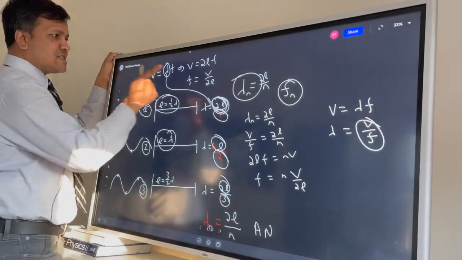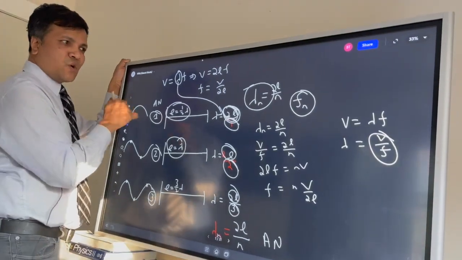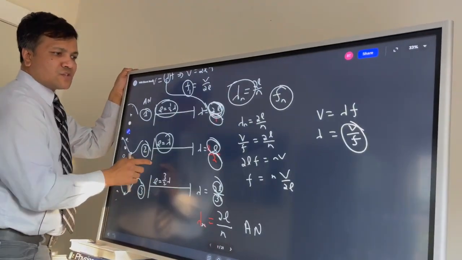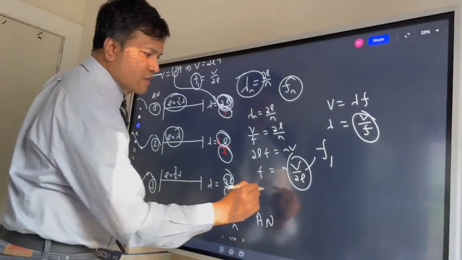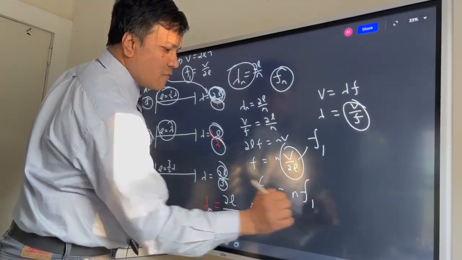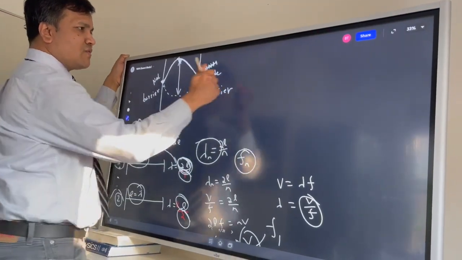Okay, so this is f of what? f of first harmonic. So what is the frequency of the first harmonic? v over 2L. So v over 2L is the frequency for the first harmonic. So what is the frequency for the nth harmonic? It is n f1.